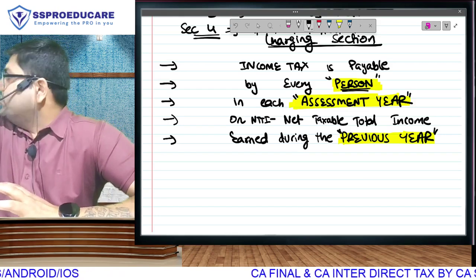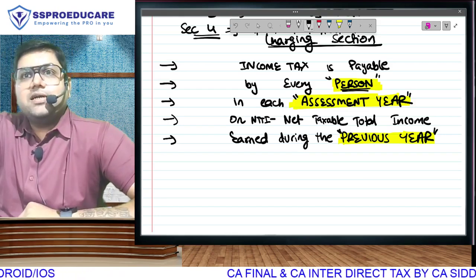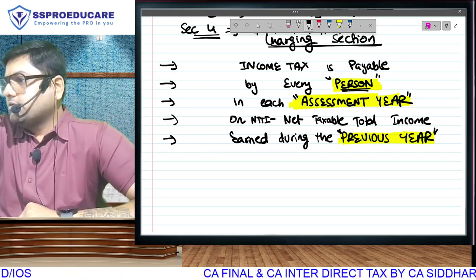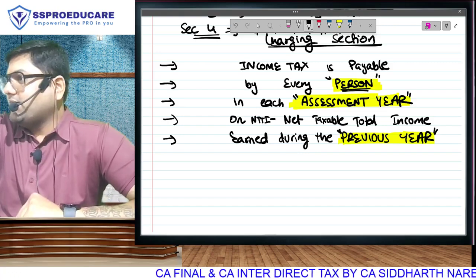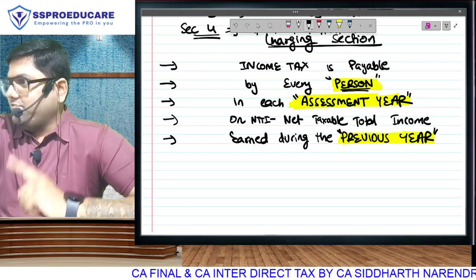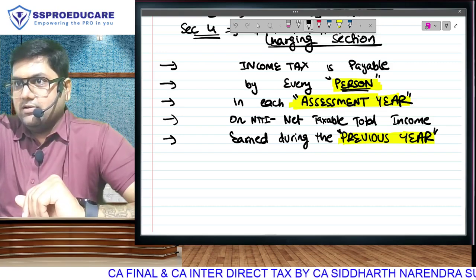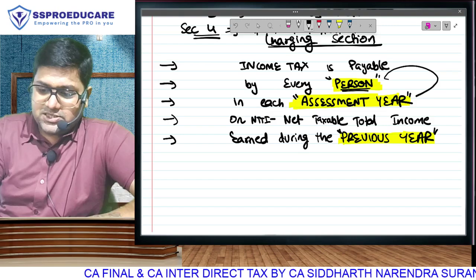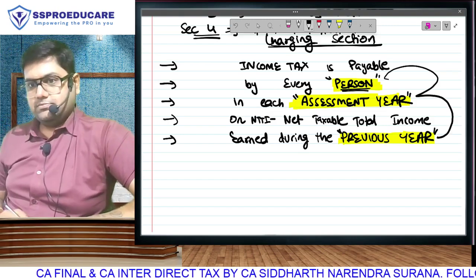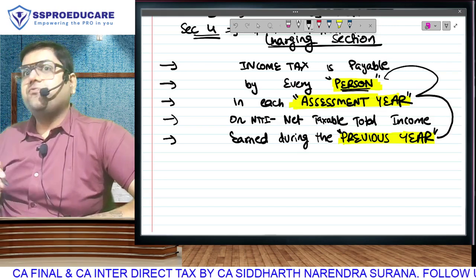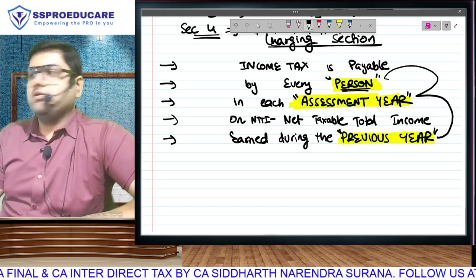Now, if you observe carefully the 5 lines that I have written here, there are 2 parts that I haven't highlighted and 3 I have. So person, PY, AY I have highlighted. The explanation of person, PY, AY will get over today. First lecture, first chapter, this will get over.